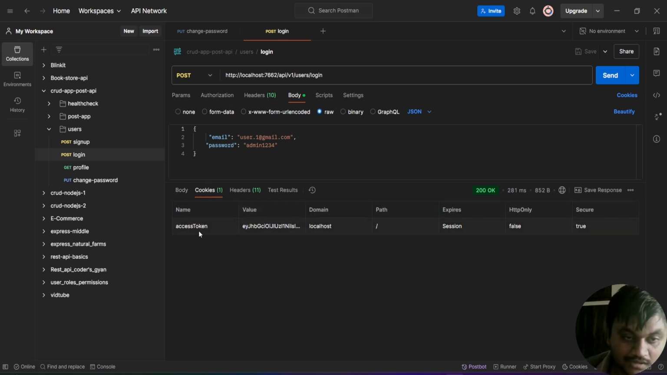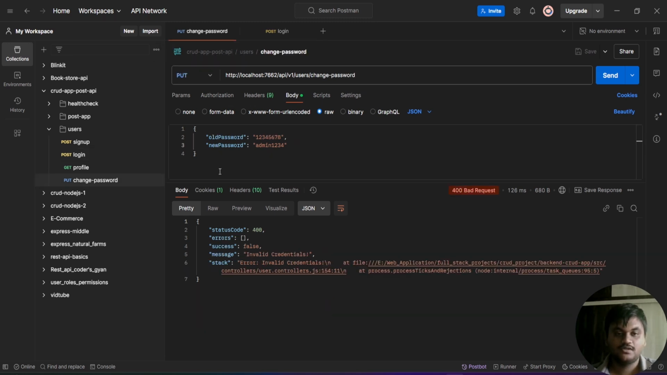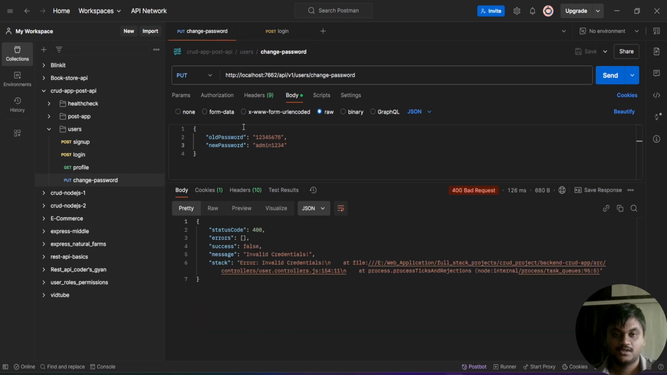I got the access token also through the response. If you see the message also, user logged in successfully. If you go to the change password, I'm going to change this password, my old password, with a new one.